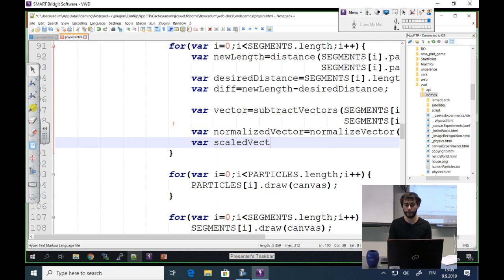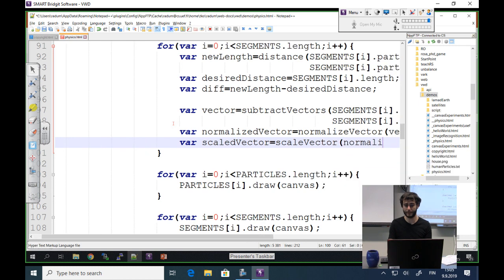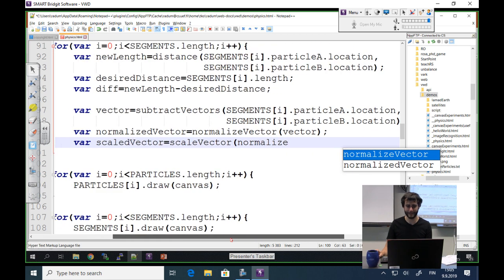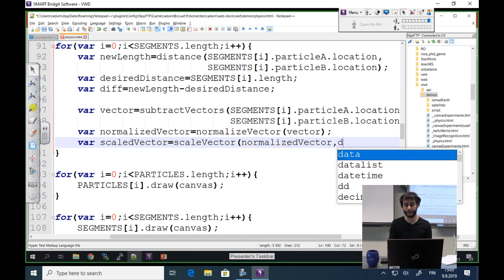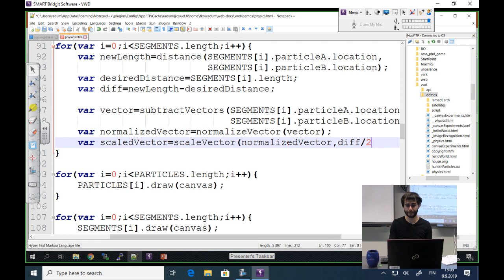And now, okay, scaled vector is going to be scale vector, our normalized vector and diff divided by 2. Okay, so this is what happened. So now this is our scaled vector that we need to use to move particle A and particle B.